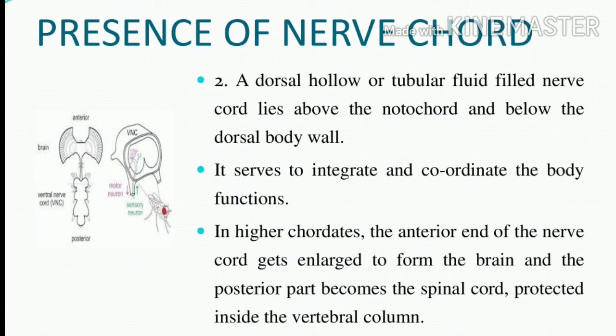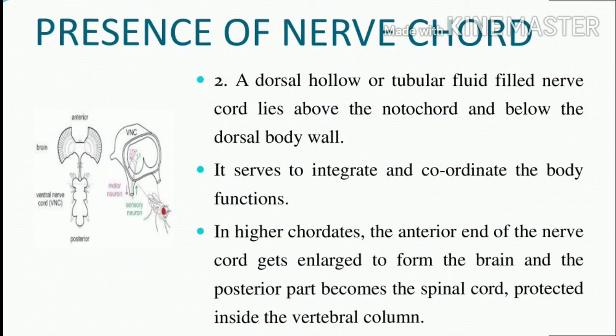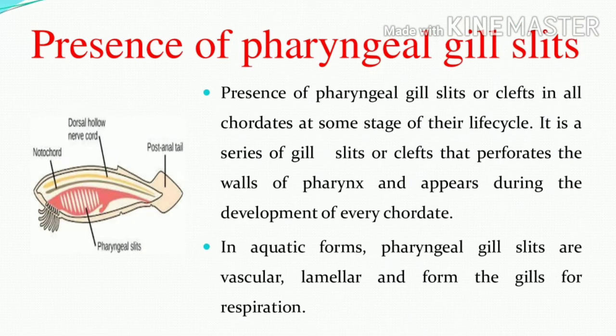We shall move to the third characteristic of the chordate: the presence of pharyngeal gill slits, otherwise called clefts. These are the gill slits or clefts. They will be present in some stages of the life cycle of chordates. It is a series of gill slits or clefts that perforate the walls of the pharynx.